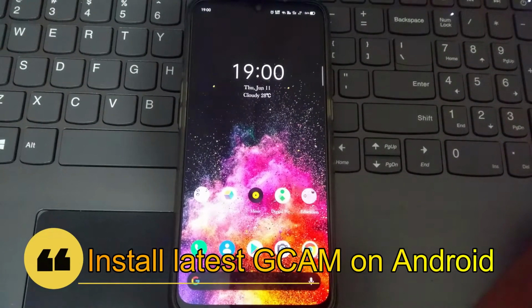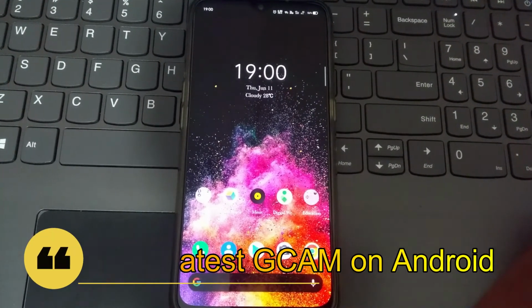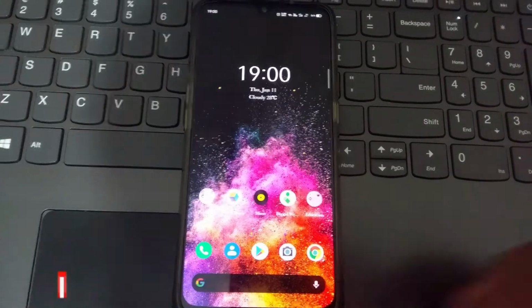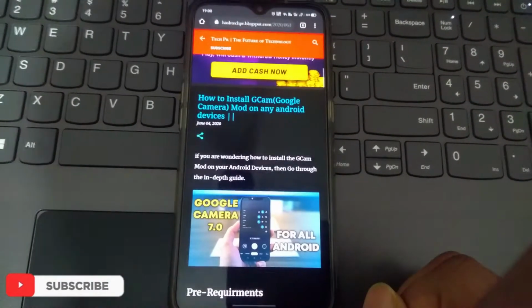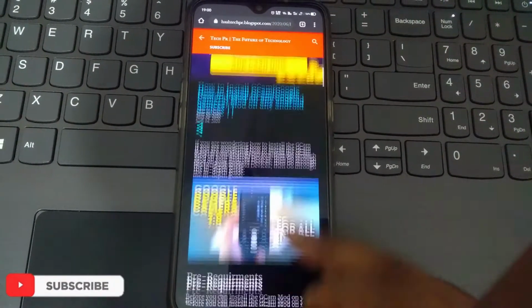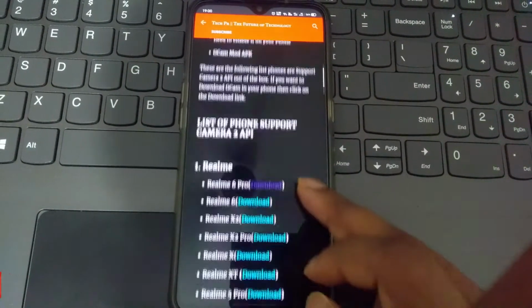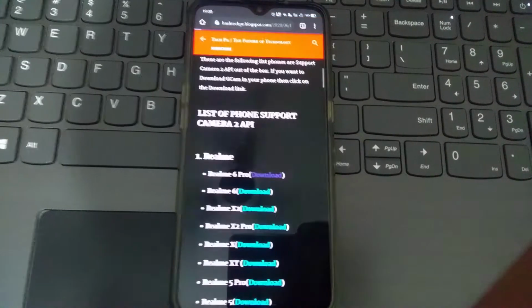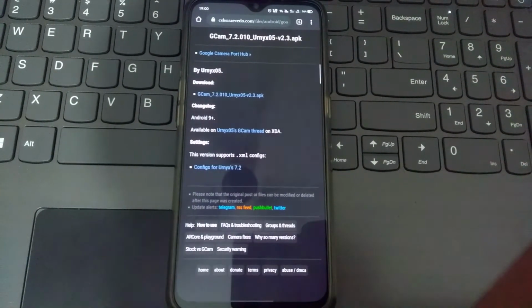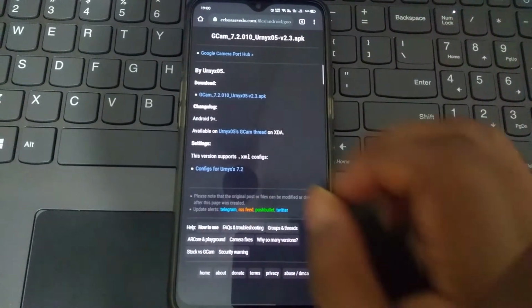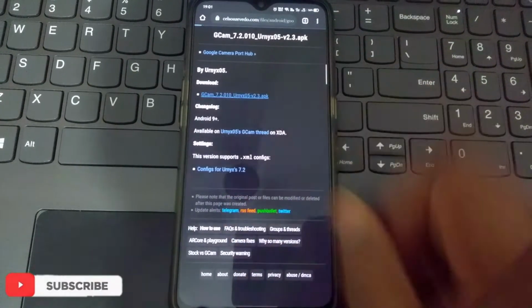If you want to download GCam on your Android smartphone, then this video is for you. Click on the link below and open this web page. After opening this web page, just search for your mobile, which brand and which phone you are using. I am using a Realme X2 here, so I click on the download option.